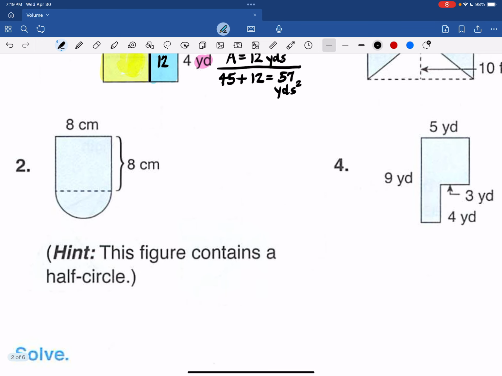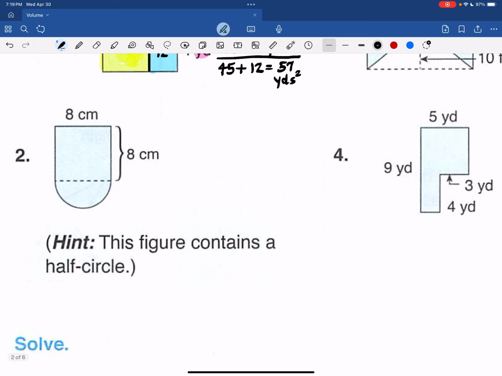Number 2. And I'm going to turn off my landline. If you hear it making a noise, I'm just taking it off the hook, so bear with me.